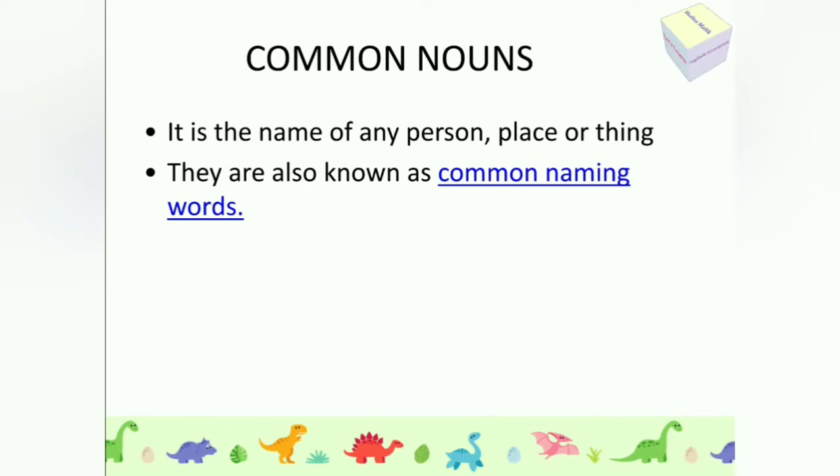A common noun is a name of any person, place or thing. That means if you are not talking about any particular person, place or thing, then it's a common noun. So, a common noun is a naming word of any person, place or thing. They are also known as common naming words. So what is the other name of common noun? It is common naming words.